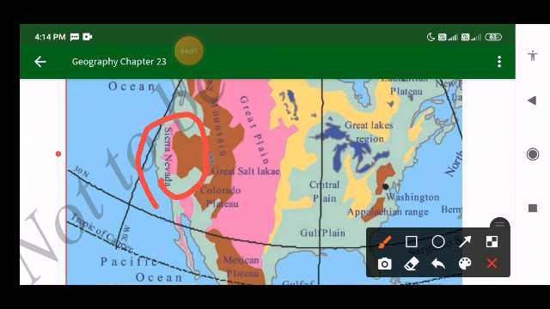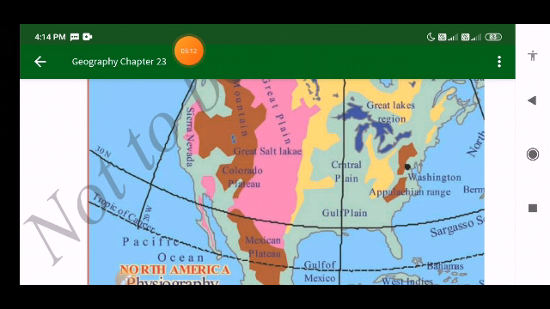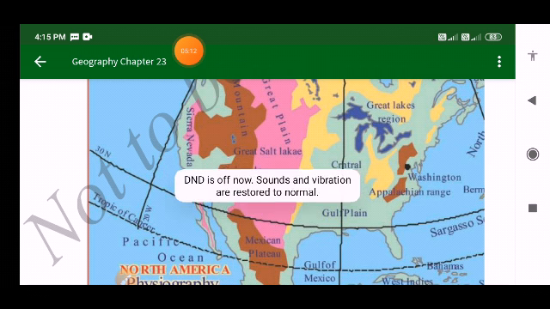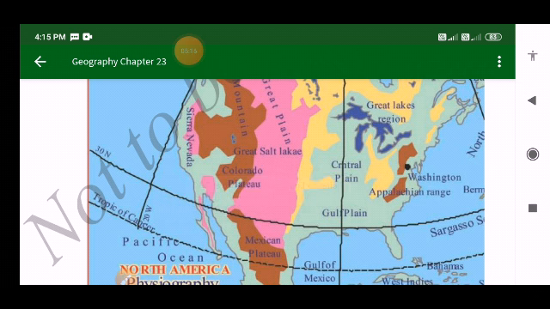And after that, we have the Whitney Mountains and the White Mountains in California, which are known for their rugged slopes and scenic beauty. Understood? So we can say that the Whitney Mountain and the White Mountain in California are known for their rugged slopes and scenic beauty.